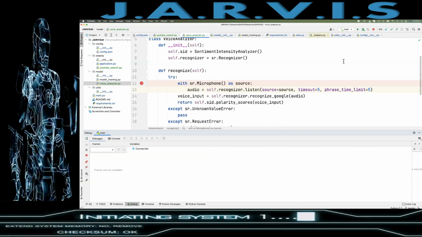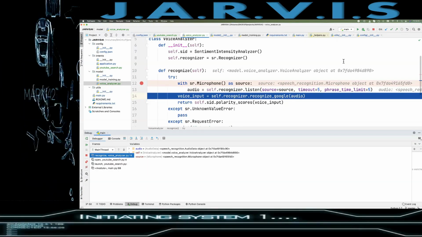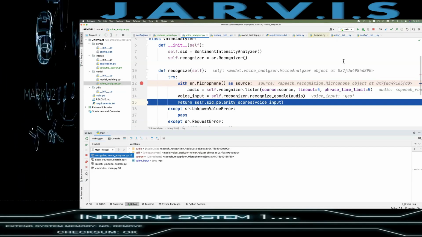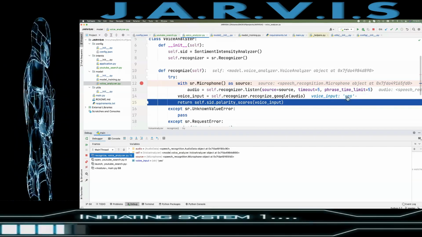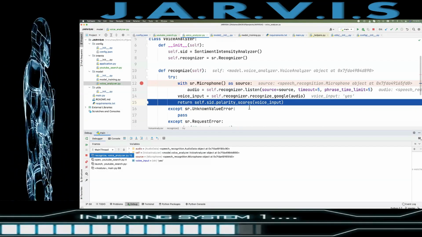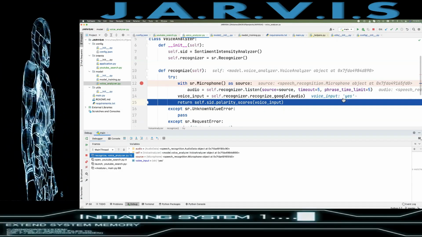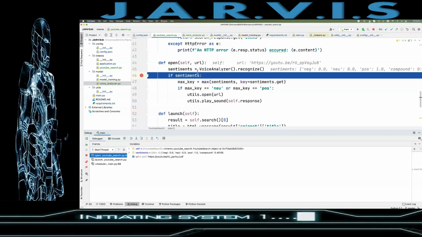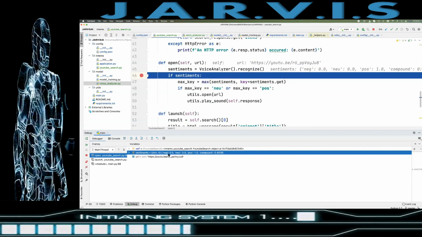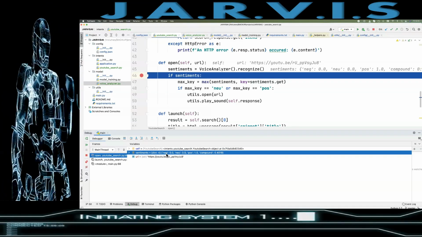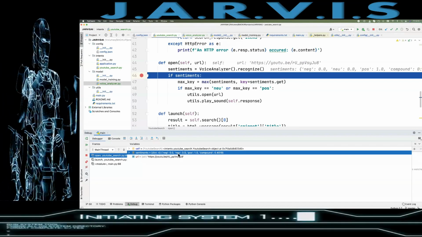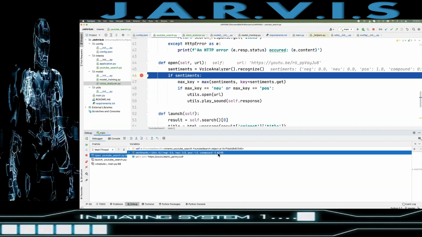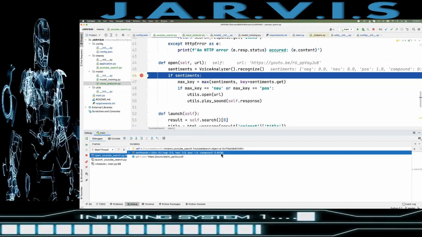Yes. Okay, now we got voice input. Yes, we got this voice yes, right? Then it will just return the score of this yes. When I run this, here you can see in the sentiments we got this dictionary where we have negative as 0, neutral as 0, positive as 1, and compound as 0.4019, right?